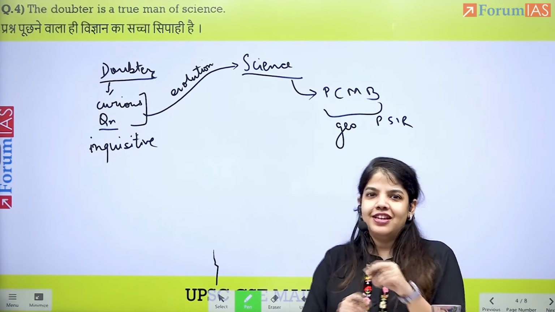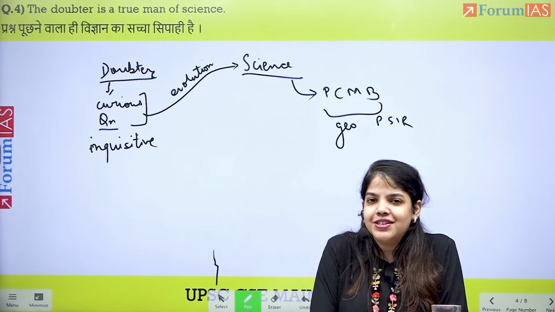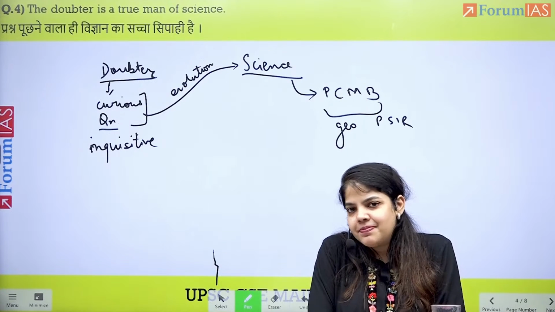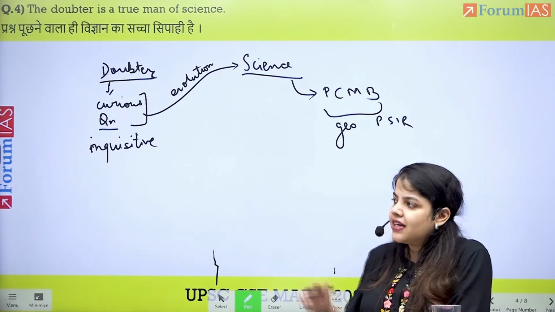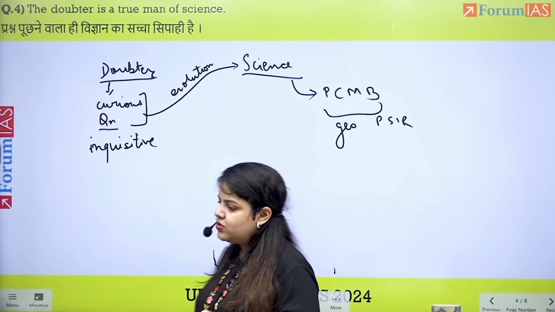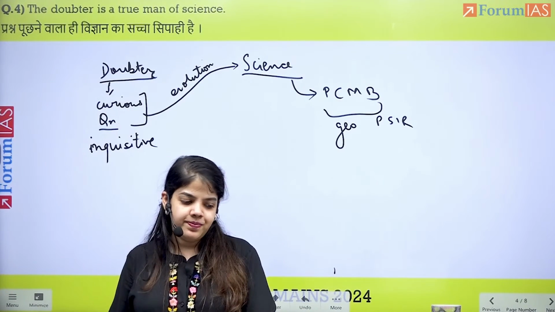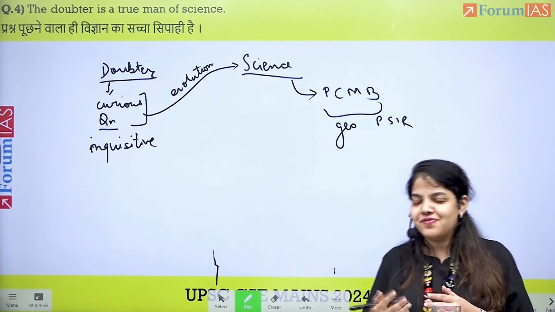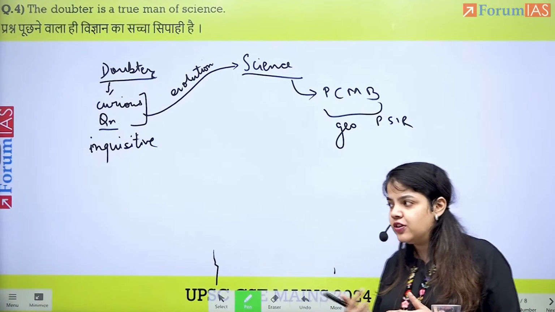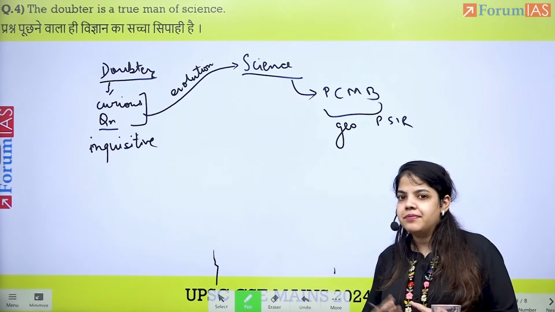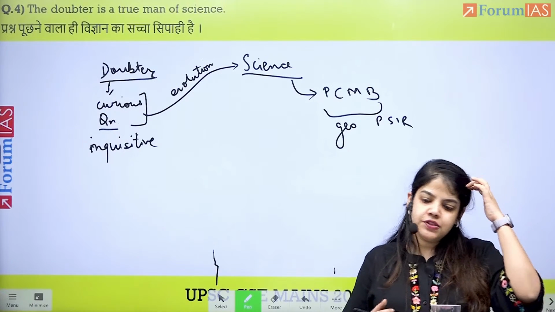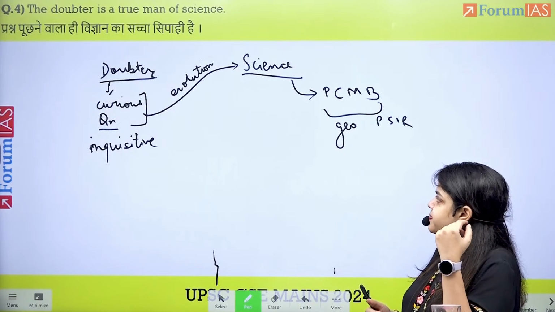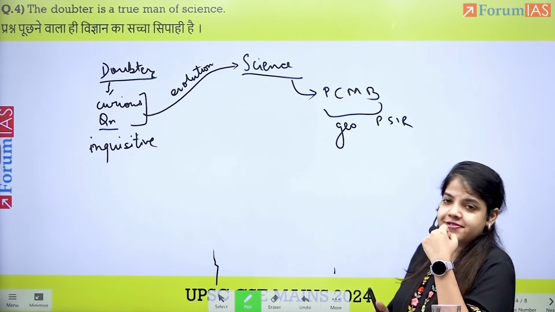Now, when we talk about evolution, you'll be reminded of a previous year topic. There are better practices to best practices, and that can also be discussed here, of how this has led to evolution. Better to best itself is talking about evolution, though not, of course, science and not being doubtful, but ideas from there can be used in this. And how a doubter is a true man of science.